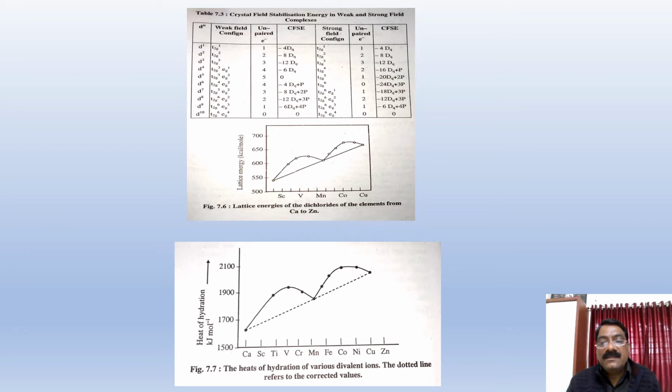These three points are on the straight line, and the other ions have points above the expected line, with higher figures. When we subtract the CFSE of that particular ion, that point will lie on the straight line. This indicates that these ions have crystal field stabilization energy.